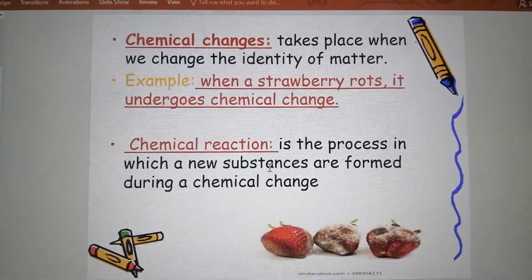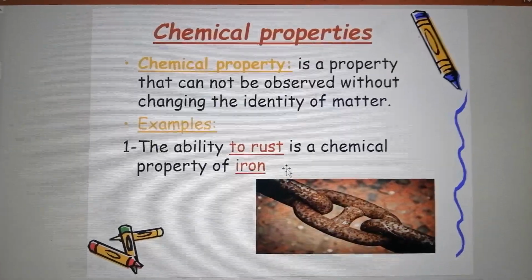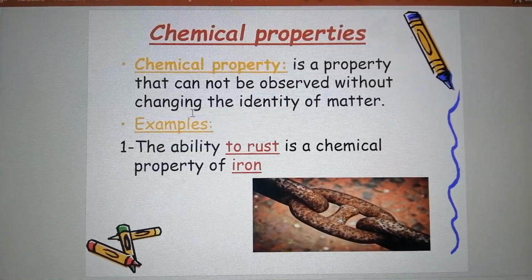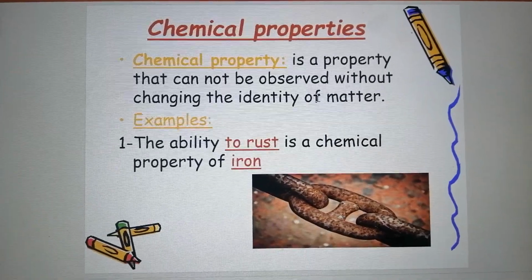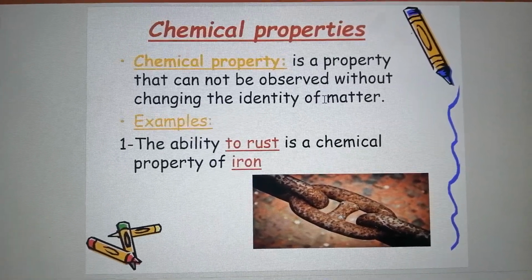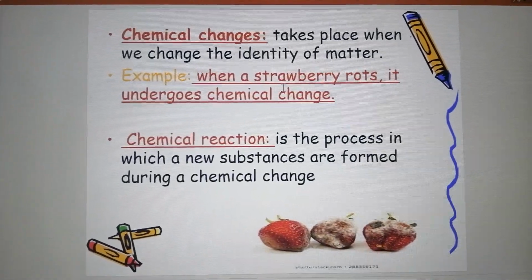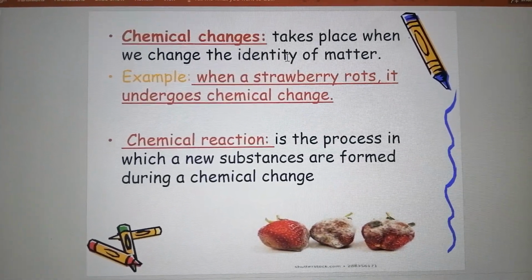So what is the chemical property? The chemical property is a property that cannot be observed without changing the identity of matter. Chemical change takes place when we change the identity of matter.